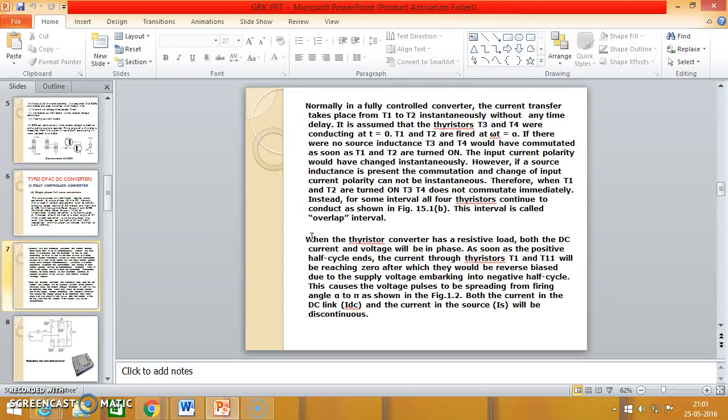When the thyristor converter has a resistive load, both DC current and voltage will be in phase. As soon as the half cycle ends, the current through thyristors T1 and T2 reaches 0, after which they are reverse biased. Due to the supply voltage entering the negative half cycle, the voltage pulse spreads from the angle alpha to pi, as in figure 1.2. Both the current in the DC link and the current in the source will be discontinuous.